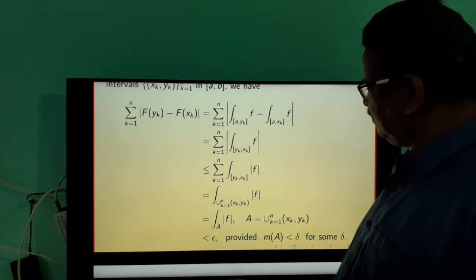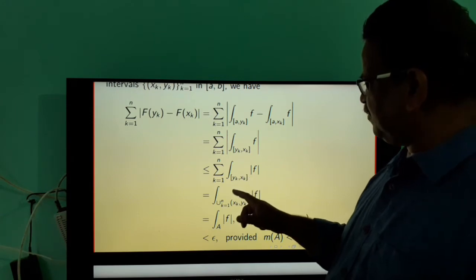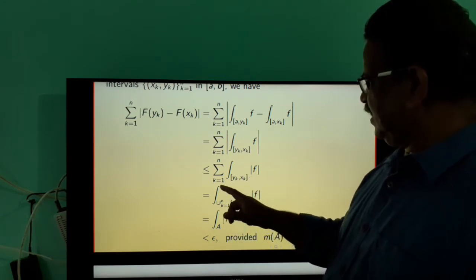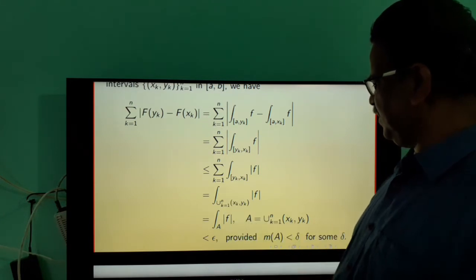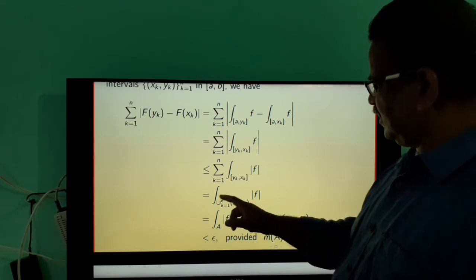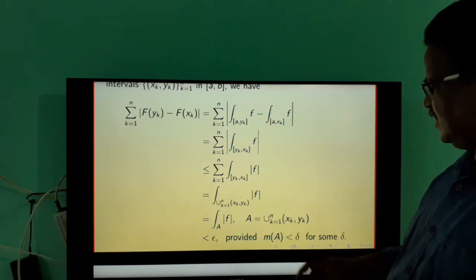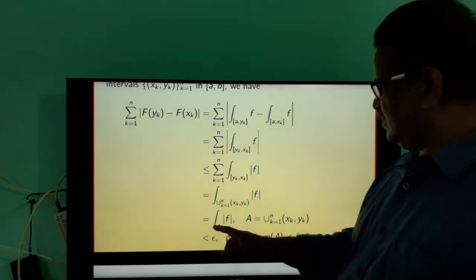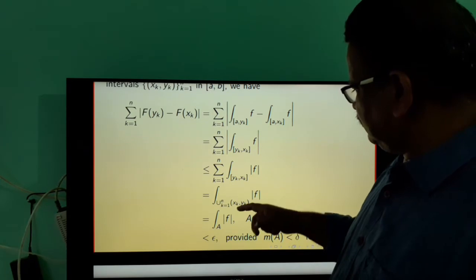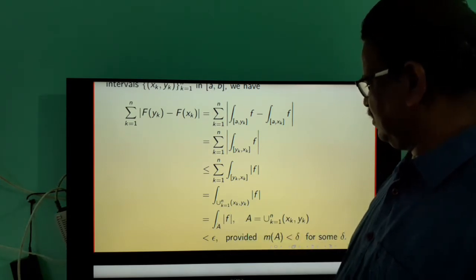Again, by additive property of the integral, this can be written as the integral of mod f over the union of [s_k, y_k]. Take this set as A, equal to the union of [s_k, y_k]. Then this can be written as the integral of mod f over A.